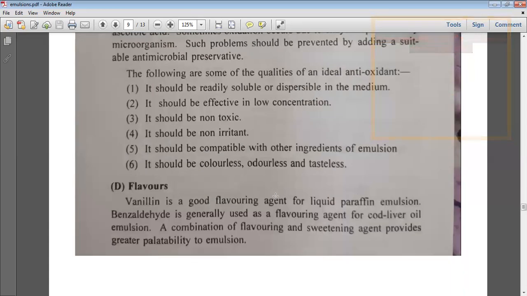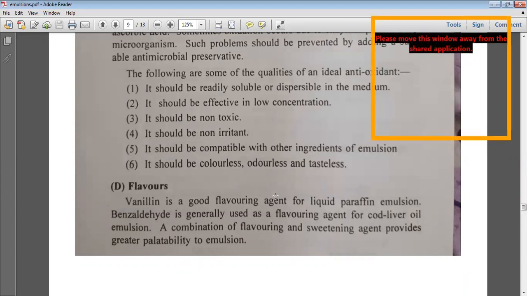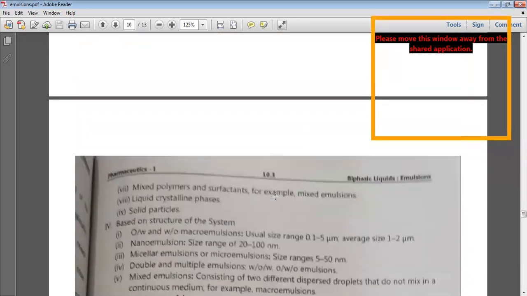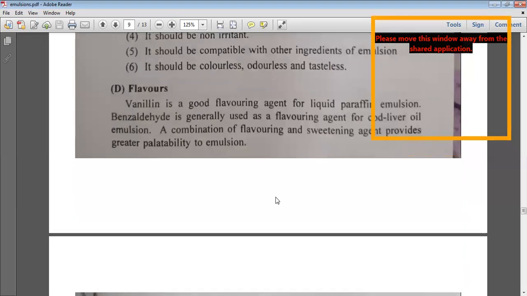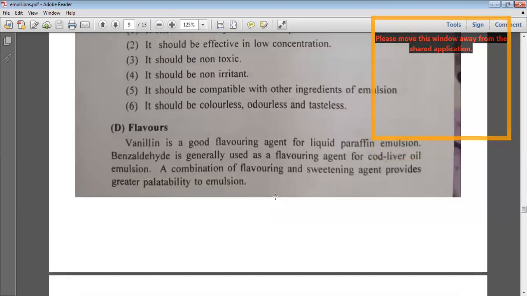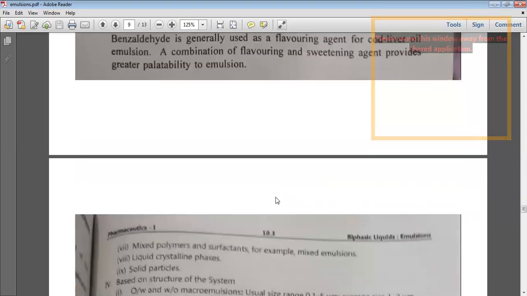So next is you have flavors. Vanillin is a good flavoring agent for liquid paraffin emulsion. Benzaldehyde is generally used as a flavoring agent for cod liver oil emulsion. A combination of flavoring and sweetening agent provides greater palatability to the emulsions. So these are some of the additives used in the formulation of the emulsions.